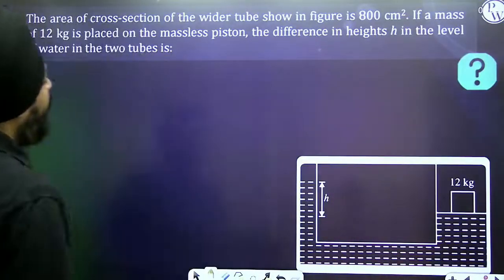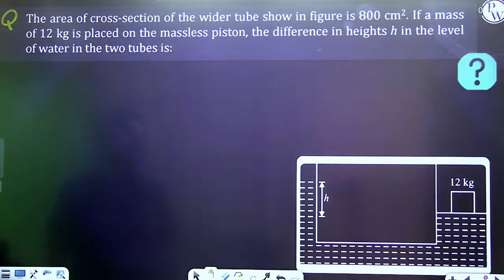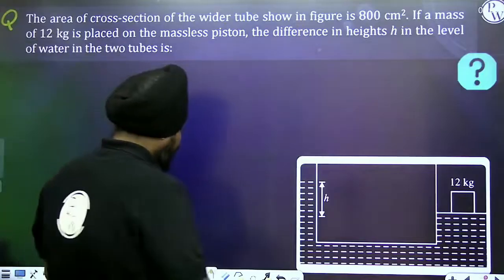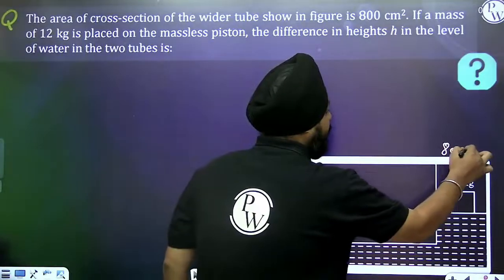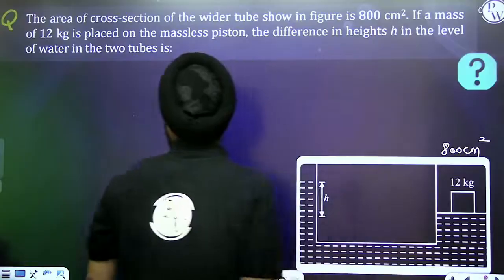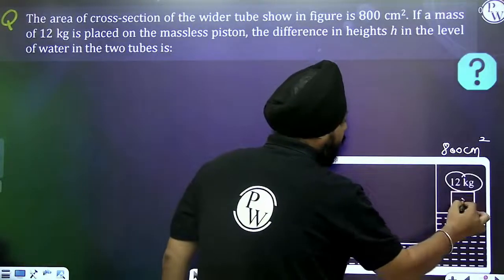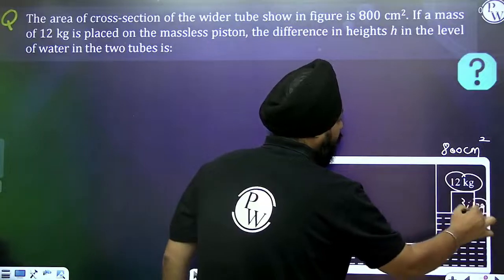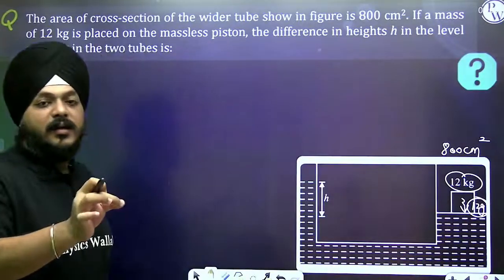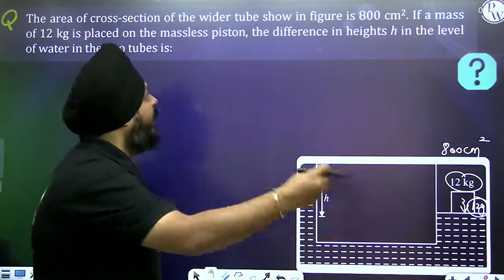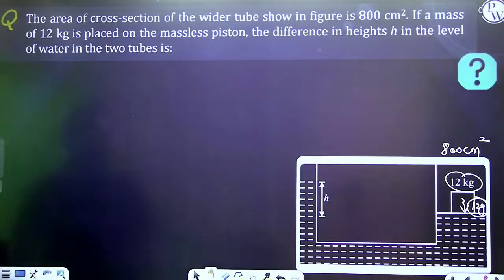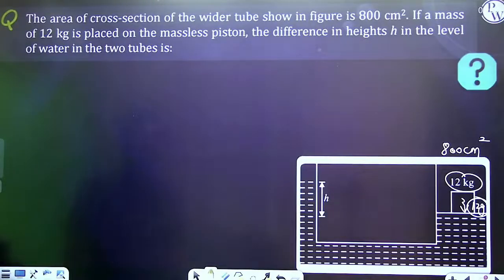The area of the cross section of the wider tube is 800 centimeter square. I'm sorry. If a mass of 12 kg is placed on it, it means how much force is applied? 12g amount, its weight, right? The difference in the heights of the level h in the tube is what?